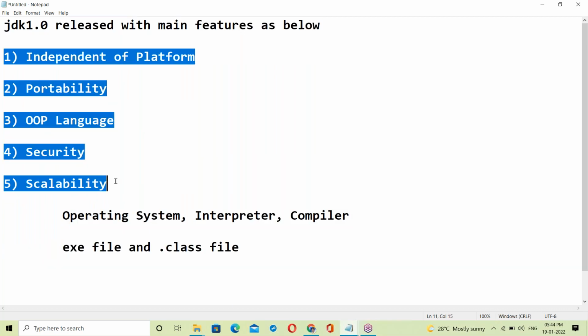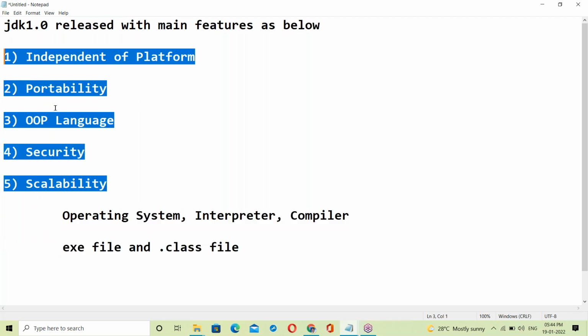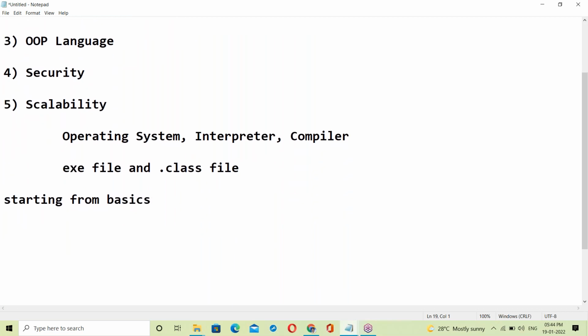So before going to the Java features, let us first cover these basics. After finishing all these basics, we will go to the Java features. I'm starting from the very basics, from scratch, so even non-IT background people can understand this topic very clearly.